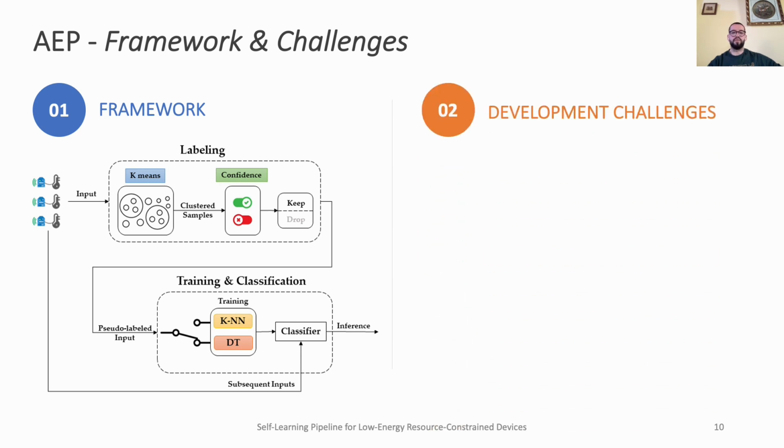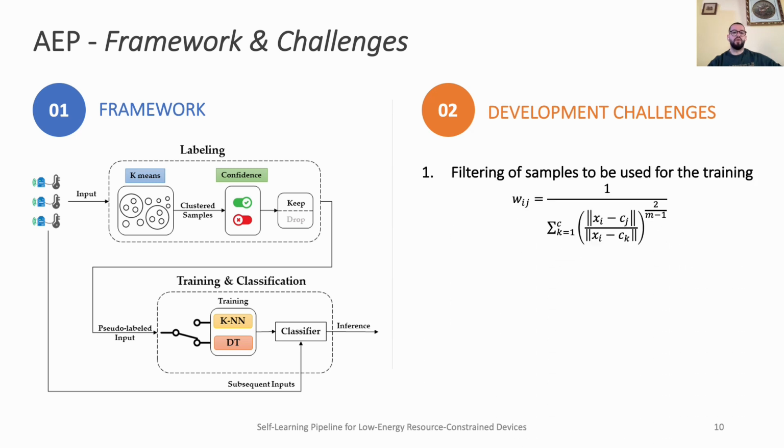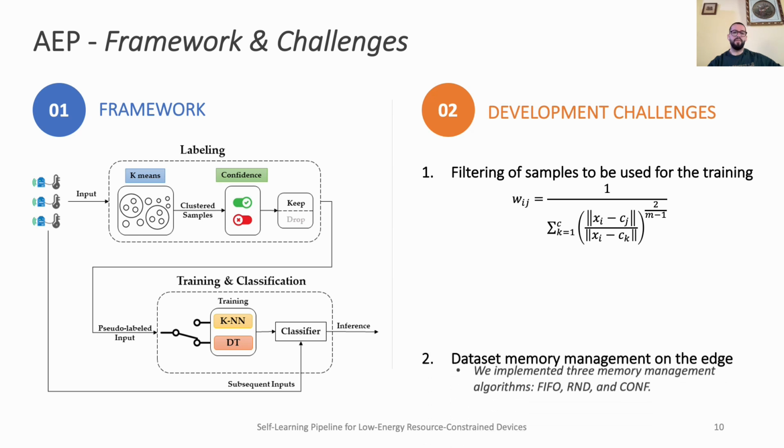Developing the AEP posed several challenges that required innovative solutions. First, we needed to determine the level of confidence in each clustering decision made by the k-means algorithm. To address this challenge, we implemented a confidence measure based on the soft k-means algorithm, which calculates a weight for each sample that determines its degree of membership in each cluster.